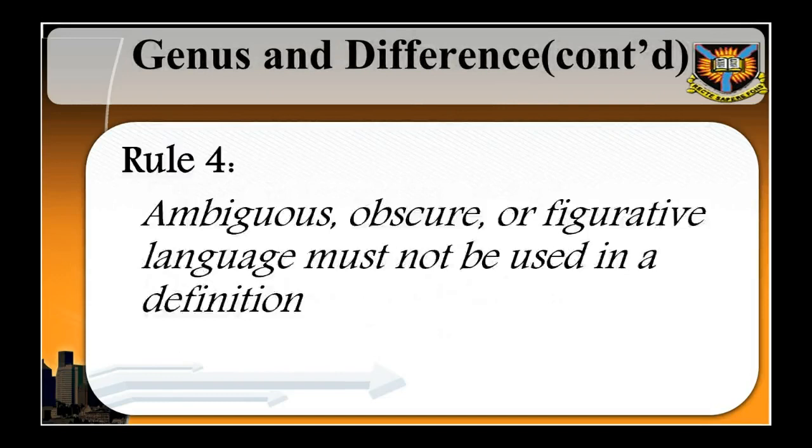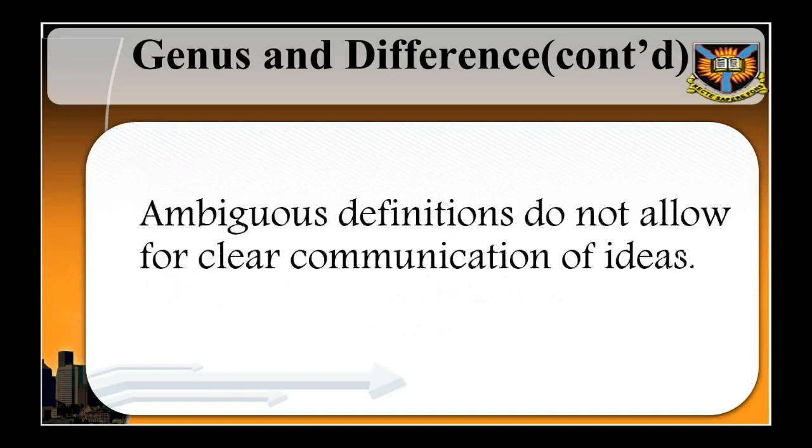Rule 4. Ambiguous, obscure, or figurative language must not be used in a definition. Ambiguous definitions do not allow for clear communication of ideas. In our last study session, we pointed out that an ambiguous word or expression is capable of more than one interpretation. It can also be vague, indistinct, or difficult to classify.